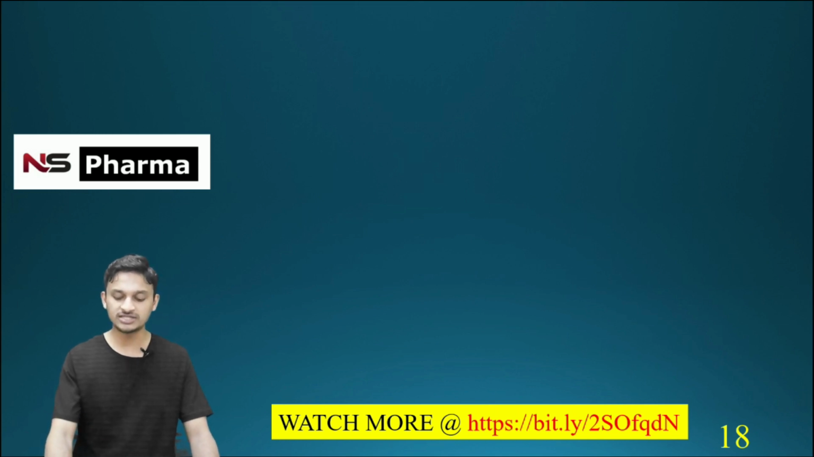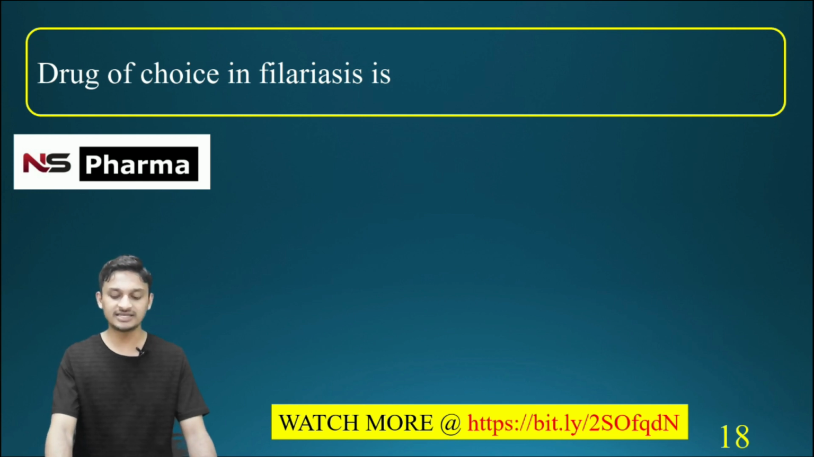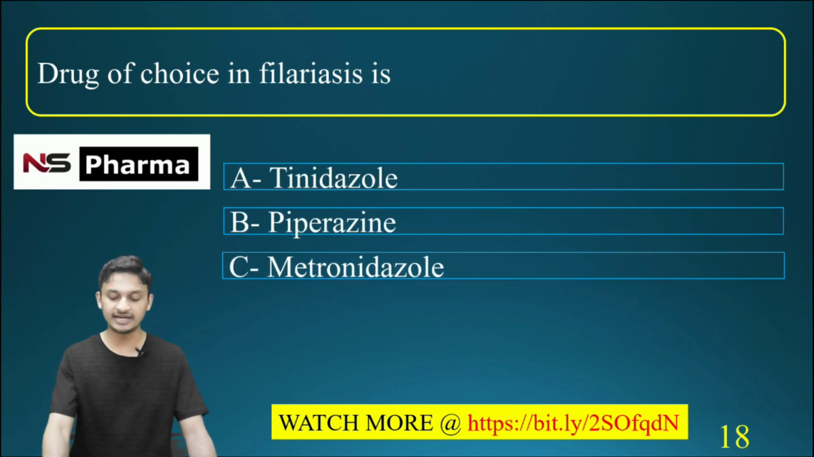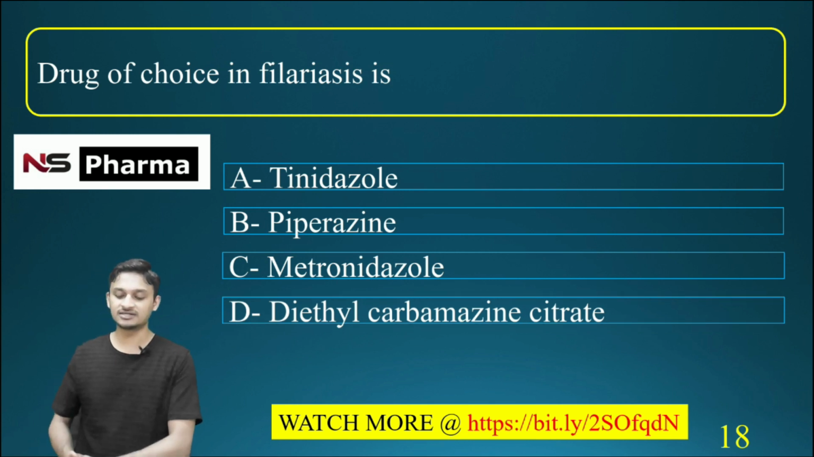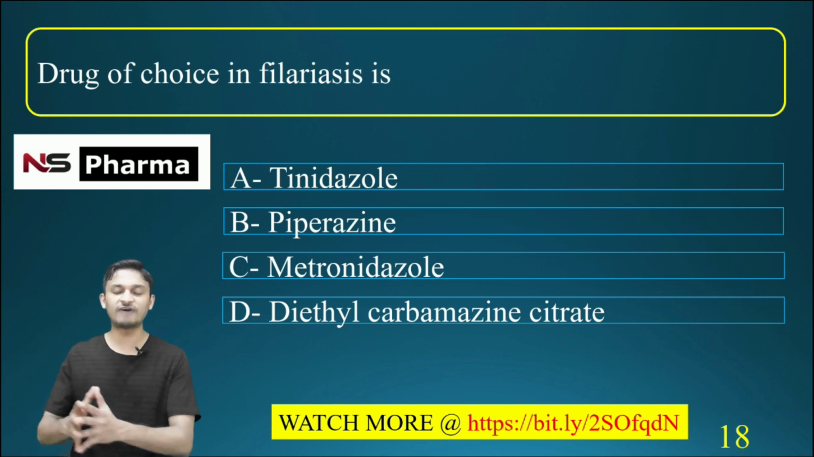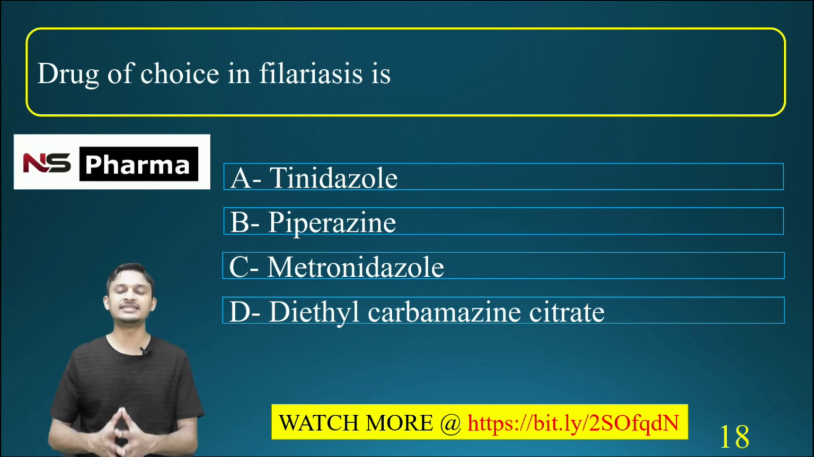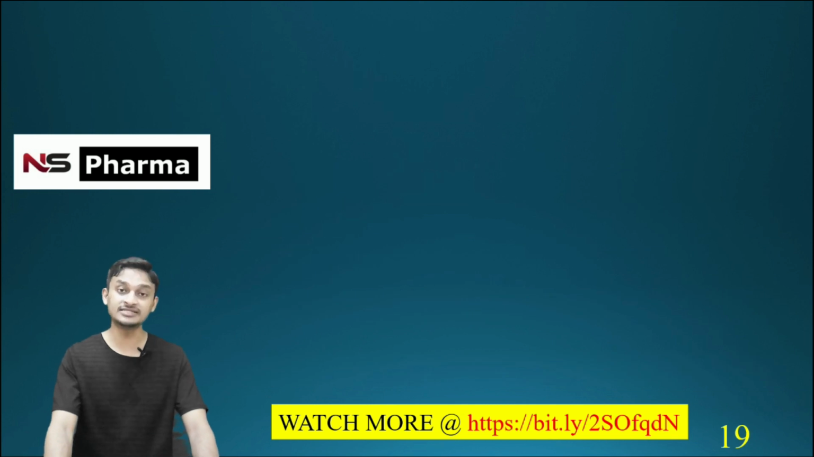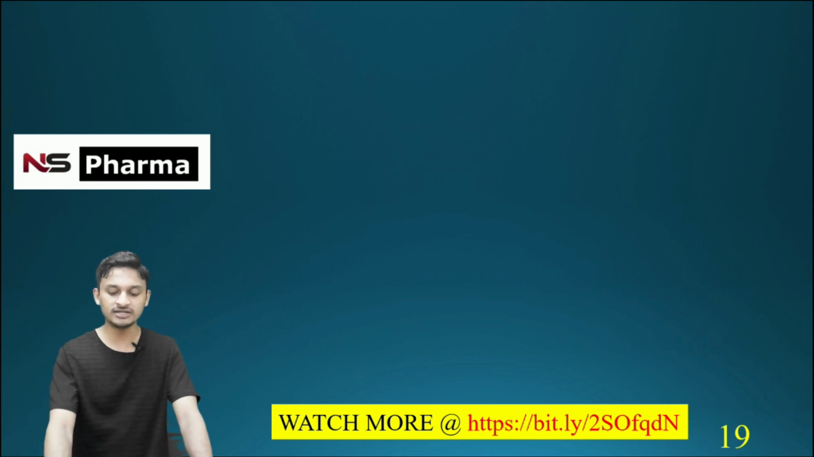Now we are moving to the next question. Drug of choice in case of filariasis is. Option A, tinidazole; option B, piperazine; option C, metronidazole; option D, diethylcarbamazine citrate. The correct answer is option D, diethylcarbamazine citrate. Okay, that is the drug of choice in filariasis. Now we are moving to the 19th question.